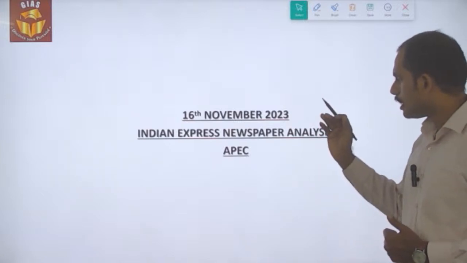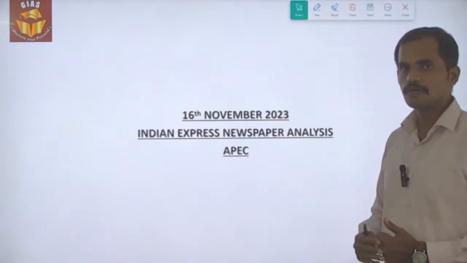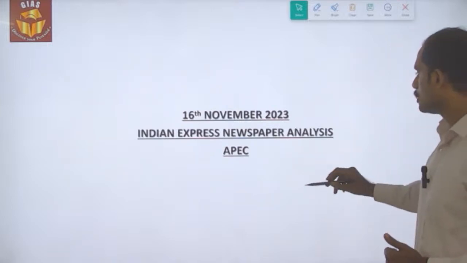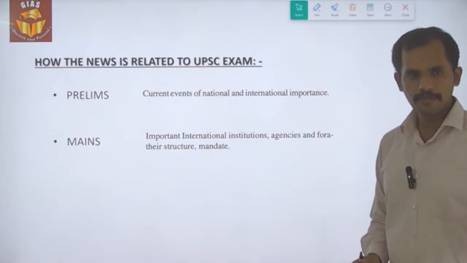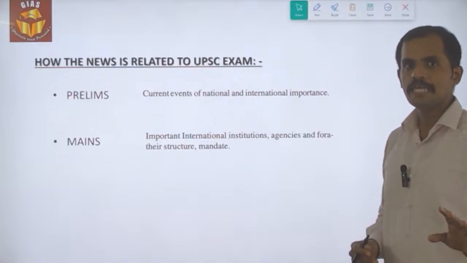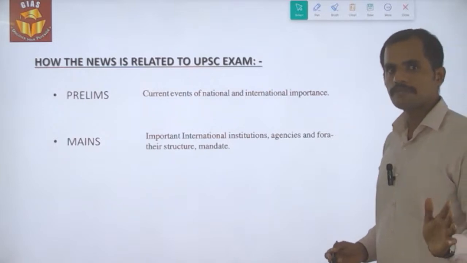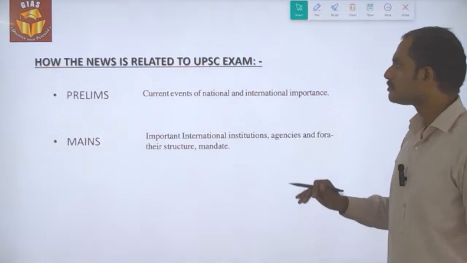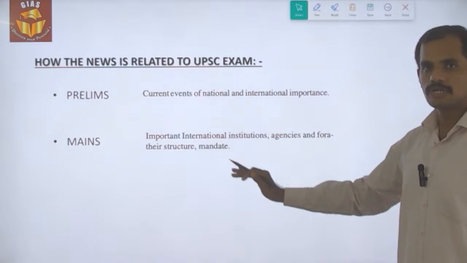Indian Express, the news which came in today's newspaper, it came as Asia Pacific Economic Cooperation. So why APEC has come in the news is because of the meeting that has been going on in San Francisco, and on the sidelines of the summit, a meeting between US President Biden as well as Chinese President Xi Jinping will be held today. So that is the reason why this institution came in today's newspaper.